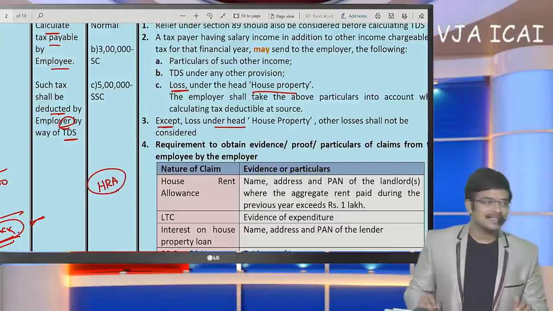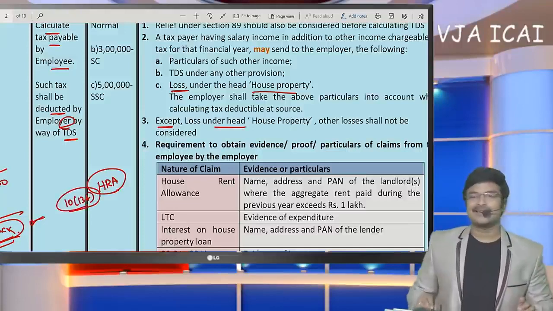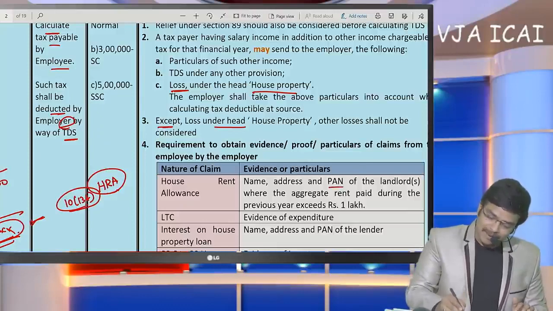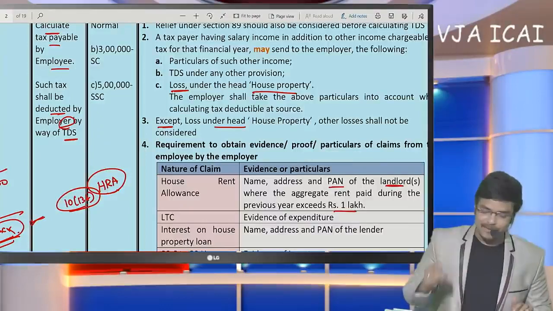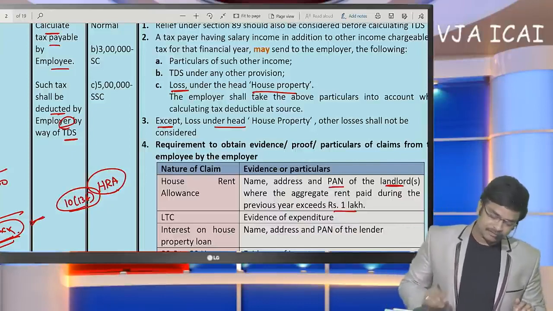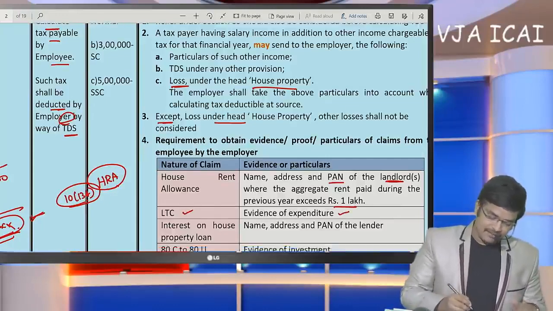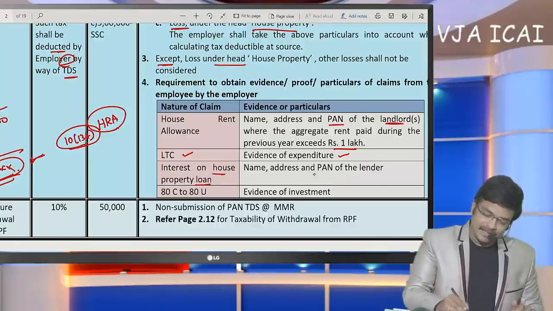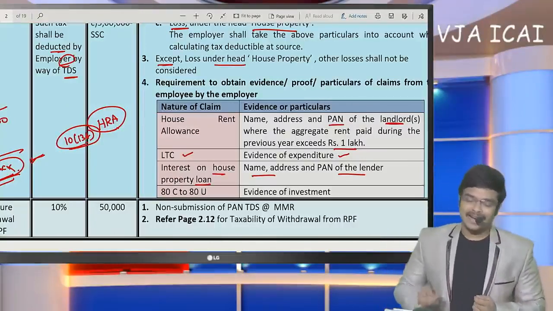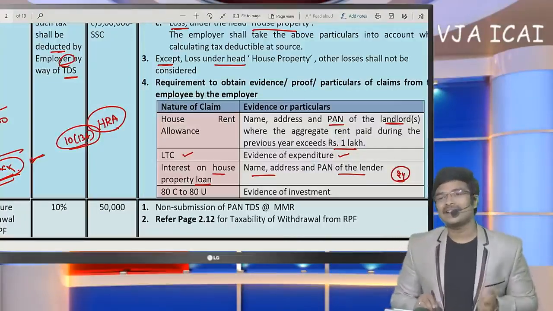House rent allowance, they can claim exemption under section 10(13A) generally in case of employees. So in order to get such exemption, they need to submit the PAN of the landlord to the employer if rent amount exceeds 1 lakh. And if leave travel concession is being taken, evidence of expenditure. If interest on housing loan is being claimed, then the name, address and PAN of the lender. If you remember, interest under section 24 in case of income from house property is allowed in all the cases.